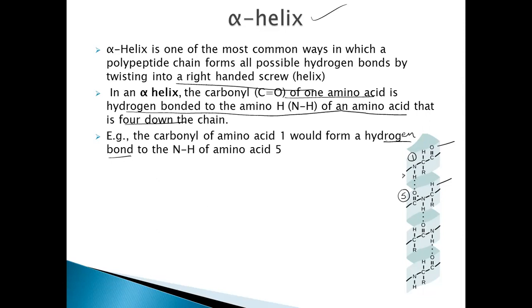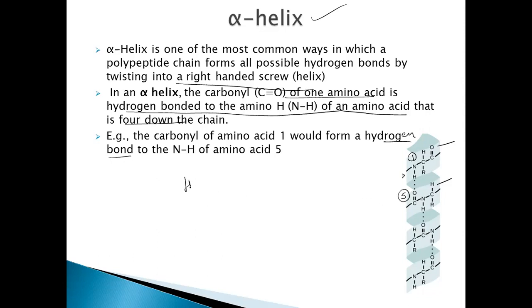So this is how the alpha helix can maintain its shape, by means of these hydrogen bonds which are formed between the different turns. The first turn is connected to the second turn by a hydrogen bond between the NH of the first amino acid and the CO of the 5th amino acid. That is why it is able to maintain this alpha helix structure.